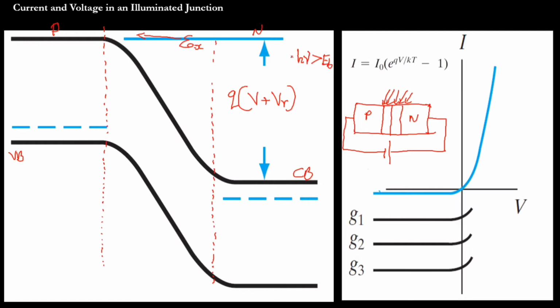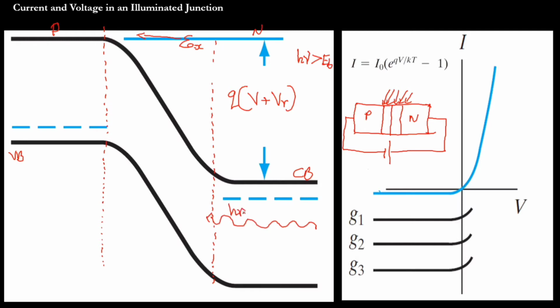So the photon with energy greater than the energy band gap is falling on the PN junction. Photon is falling on this with energy h nu.